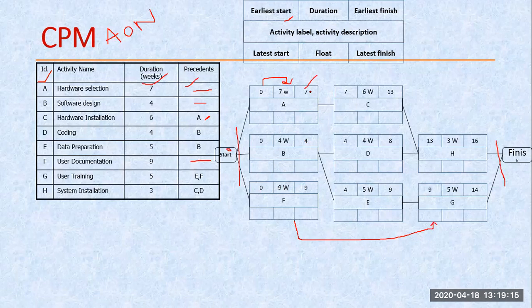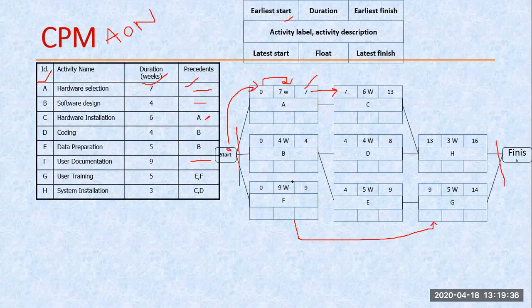Now here the same value we are copying onto the next node, as we had copied this 0 value. In a similar way, we are going to copy the earliest finish from the previous node into the next node's earliest start. 7 plus 6 becomes 13, and here 4 is copied directly.